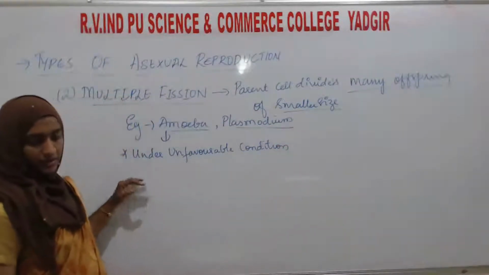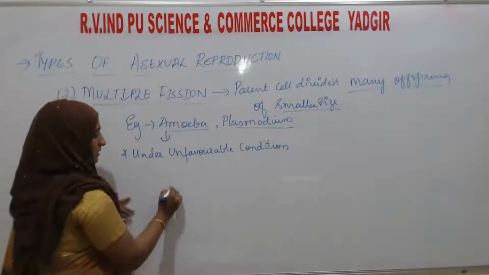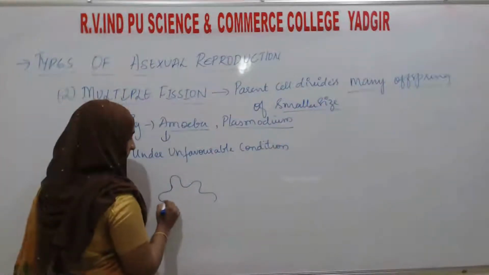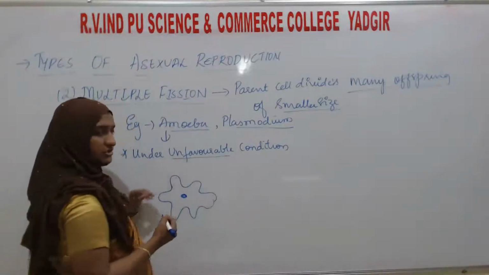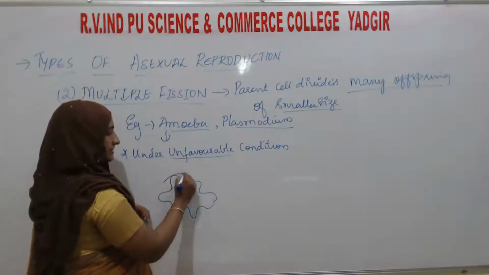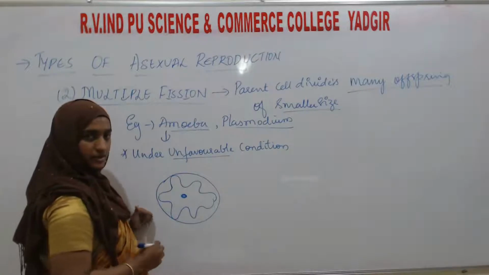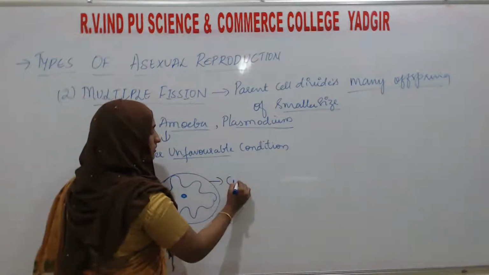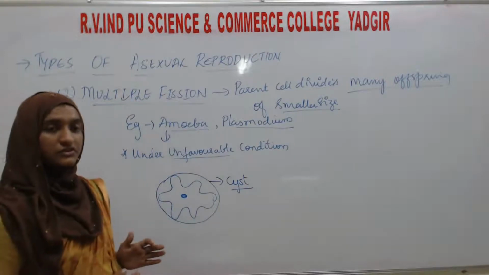Here you see that a cyst is secreted. If this is the amoeba, when the condition is unfavorable, it starts to secrete a cyst around the body.